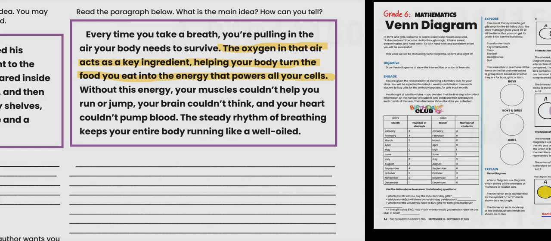It's telling us what happens without it. Okay, it's telling us that the steady rhythm here keeps the body running. And this first sentence here, every time you breathe, you're pulling in air you need to survive. But this gives you more details on that, that the oxygen in the air acts as a key ingredient. Okay, so it's important, helping your body turn food and all of that. So this to me is the main idea.